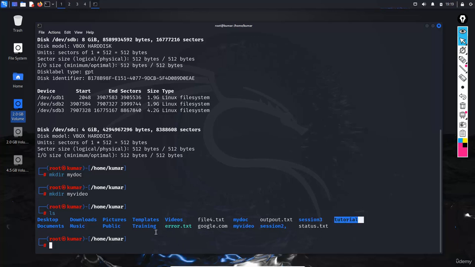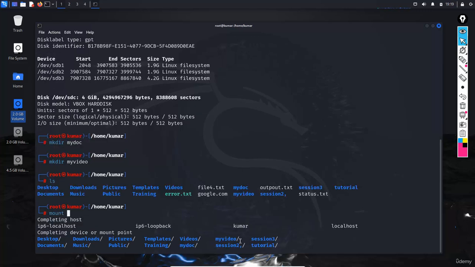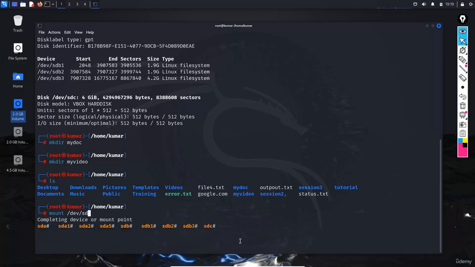Okay, so first I am going to mount drive 1, SDB1 over the tutorial, SDB2 on the my doc, SDB3 on the my video. So mount, and which I want to mount, I need to give the dev SDB1, and I need to mount SDB1 over the tutorial. Either I can provide the relative path or I can provide the complete path. So what is the complete path? Already you know, guys.